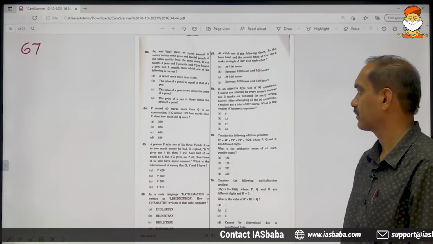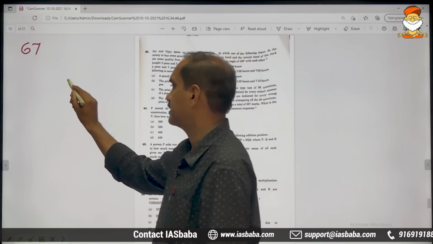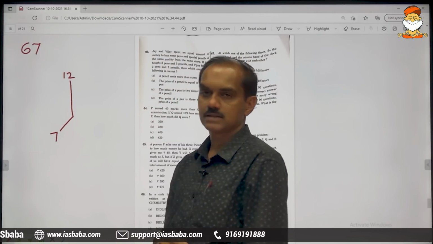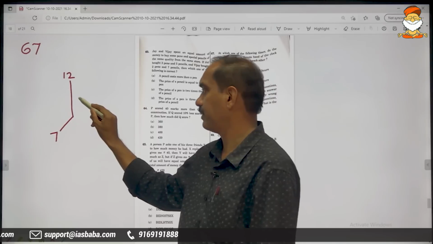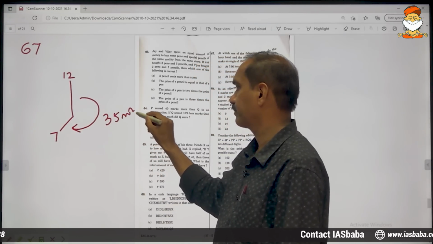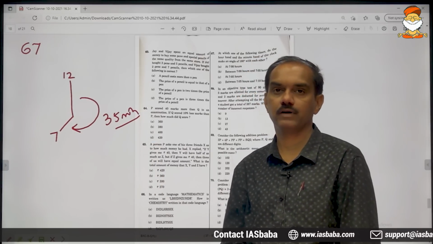Okay, see here, this is how they look when the time is 7 o'clock. How much is the gap here? The gap is 35 minutes.